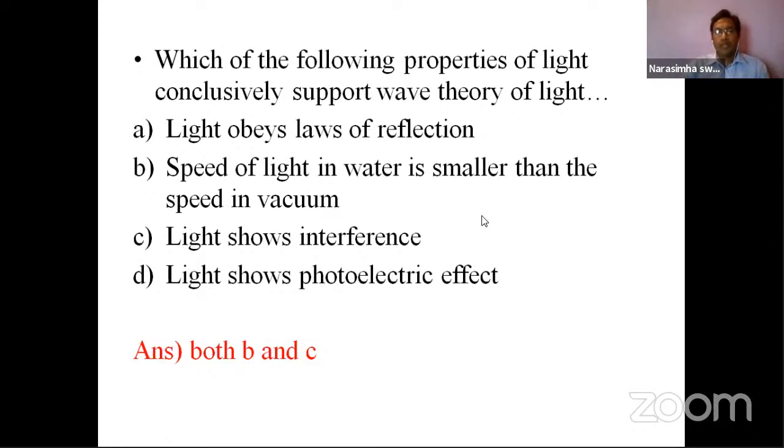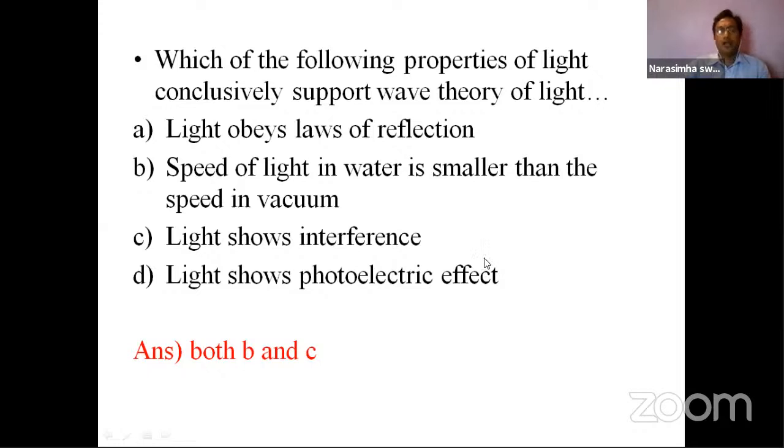The wave theory can explain some properties and failed in some cases. Similarly, the corpuscular theory, assuming light as having particle nature, also explains some phenomena successfully and fails in other phenomena.